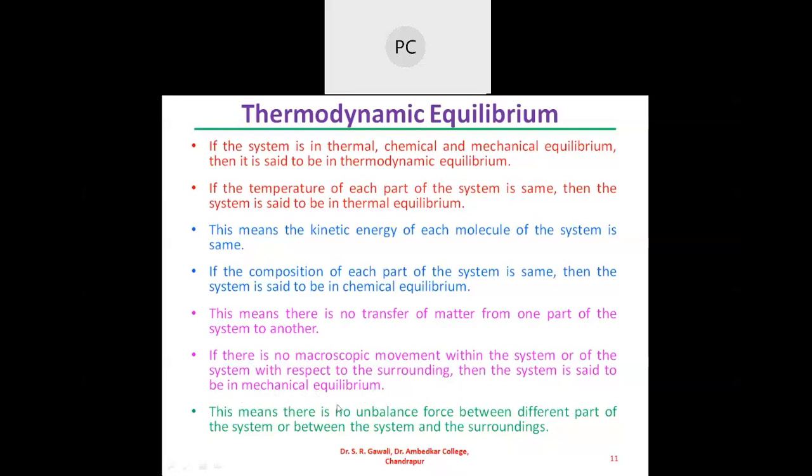So thermal equilibrium, chemical equilibrium and mechanical equilibrium are there in the thermodynamic system. This means there is no unbalanced force between the different parts of a system or between the system and the surrounding.